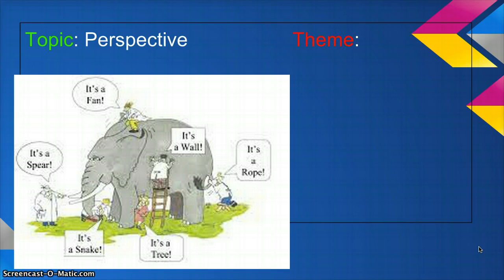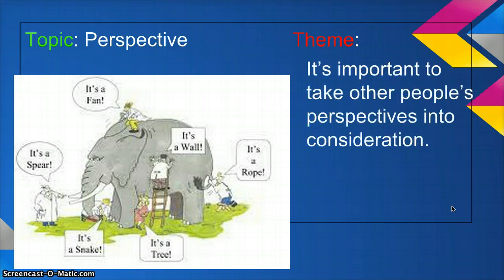So now using this topic, we want to come up with a lesson or a theme that this story teaches us. So thinking about what happened to the six blind men by the end of the story, we can say that it's important to take other people's perspectives into consideration. We know this is the theme of the story because the six blind men were wrong about the elephant since they only thought about the elephant from their own perspective. They did not take other people's perspective into consideration.